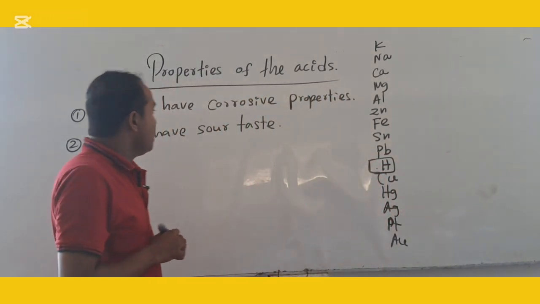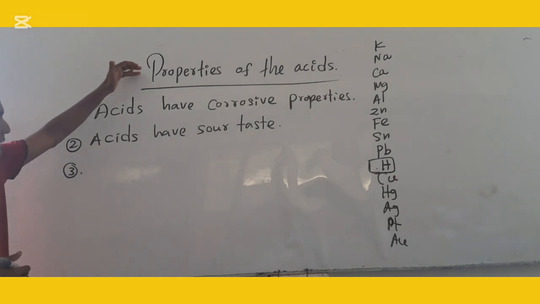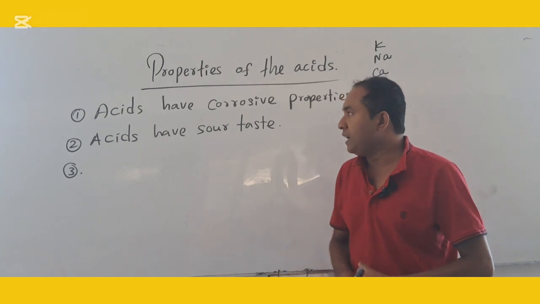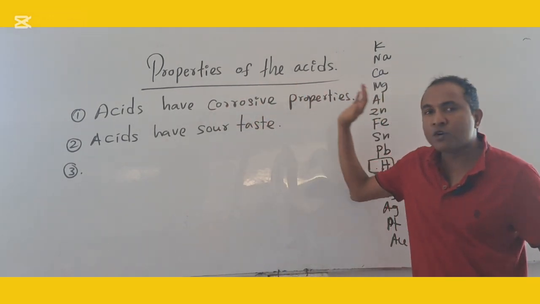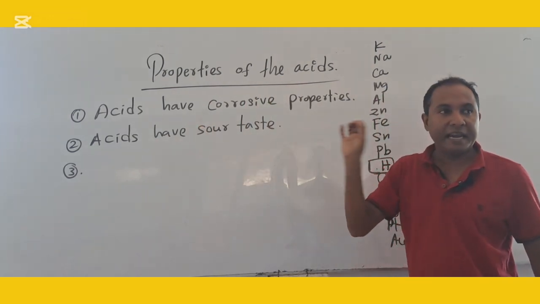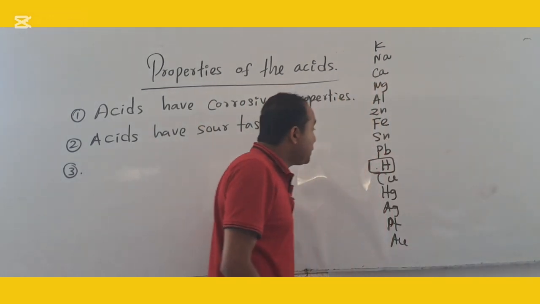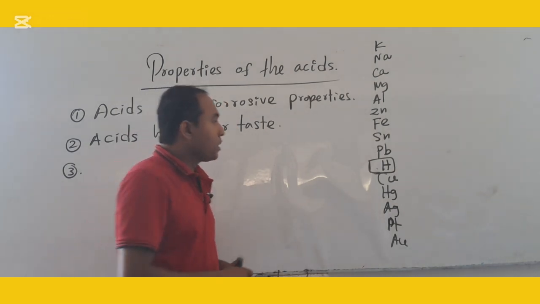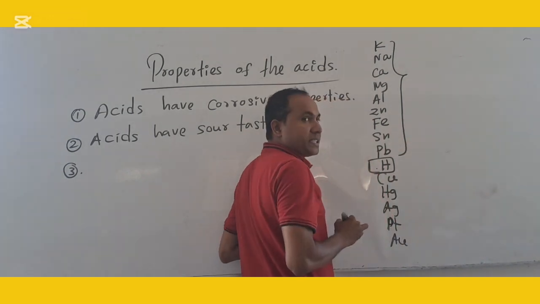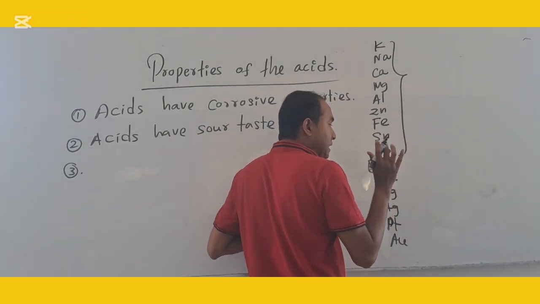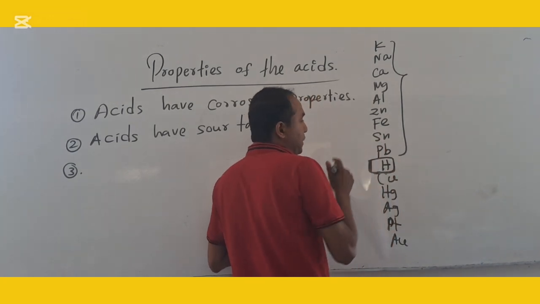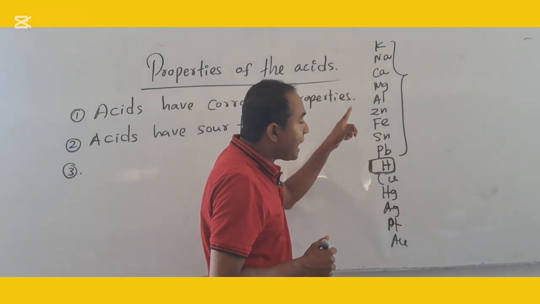Now we are learning about the properties of the acid. Under the properties of the acid, we learned acid have corrosive properties. What is the second one you learned? Acid have sour taste. Then the third property of the acid. What is that? Acid react with metals. You must remember, acid react with metals above hydrogen in the activity series.